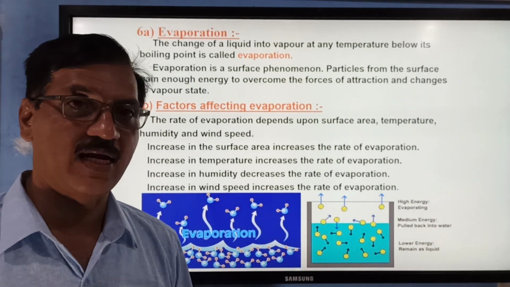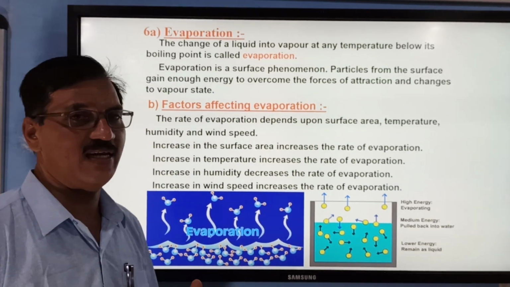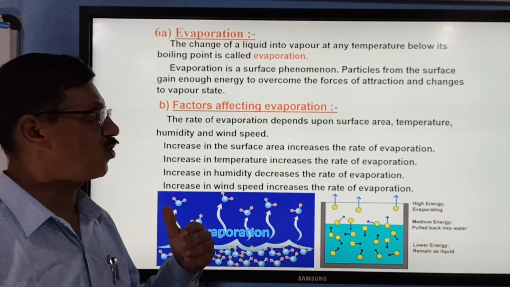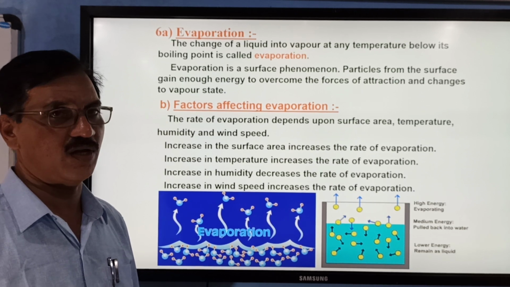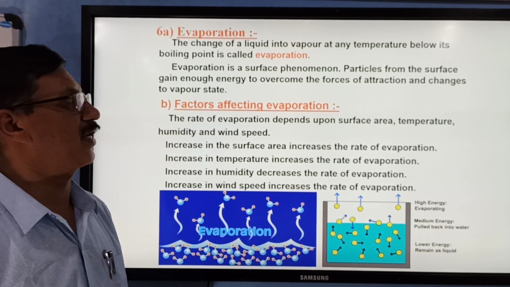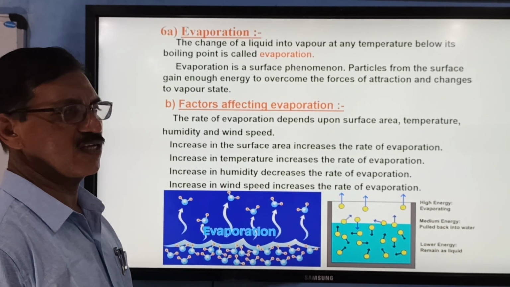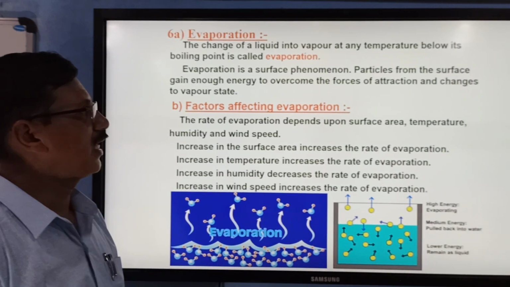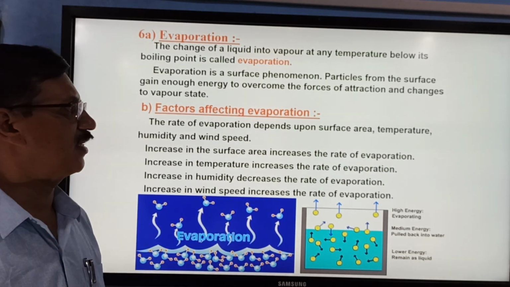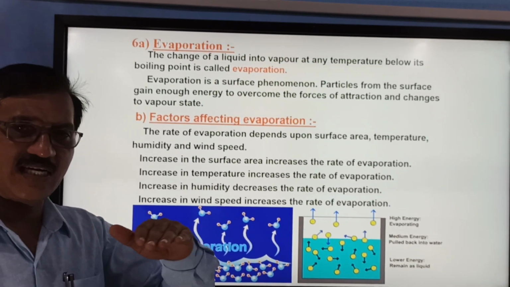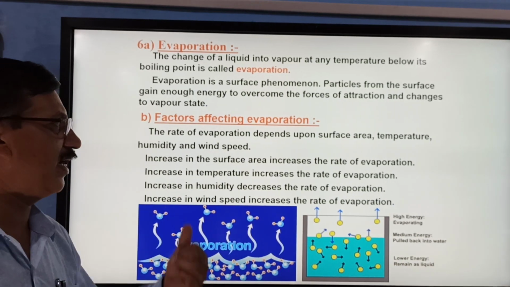Now, evaporation is another important phenomenon that occurs with a liquid. Evaporation is the change of a liquid into a vapor, and this occurs at any temperature. So vaporization or evaporation can occur at any temperature, normally below the boiling point. It is continuously occurring. Evaporation is a surface phenomenon, and as you increase the surface area, evaporation also increases. As the particles at the surface have less attraction, they show an escaping tendency. Because of that, you find evaporation.